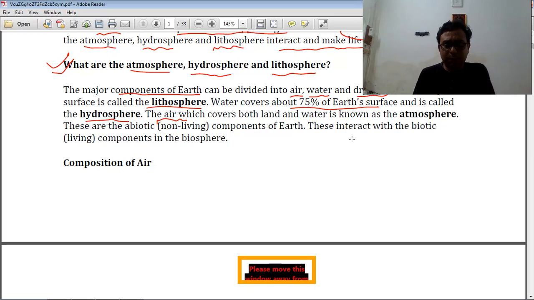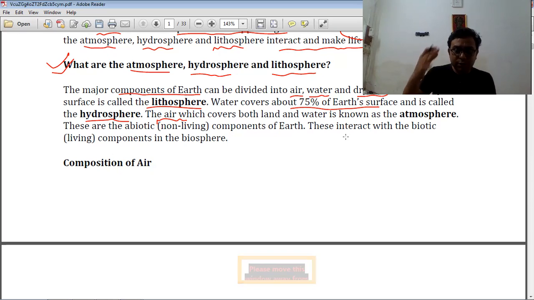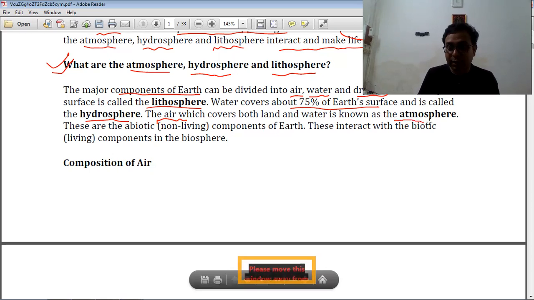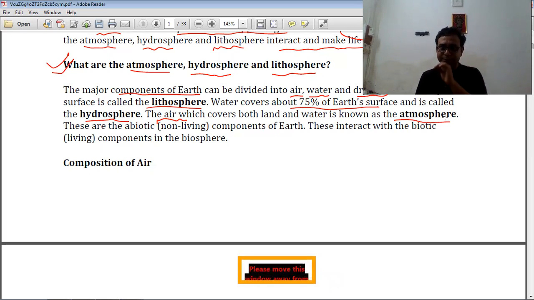But air is also present in the water and in the land, because in the water the air is present in dissolved form; dissolved oxygen is present. So air and water are the two zones where air is present. These zones are called the atmosphere. But ultimately this is the abiotic, or non-living, component of the earth.